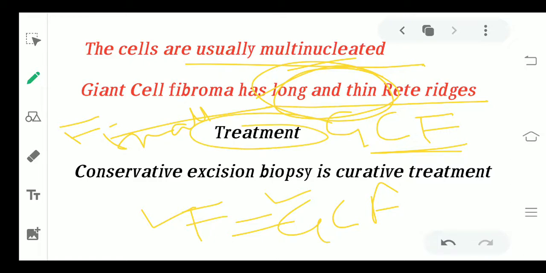Now what is the treatment? For treatment, again you have to go for a conservative excision for the curative treatment. Later on you can send the sample for testing so that it is known whether it is fibroma or giant cell fibroma. So this was all about giant cell fibroma.